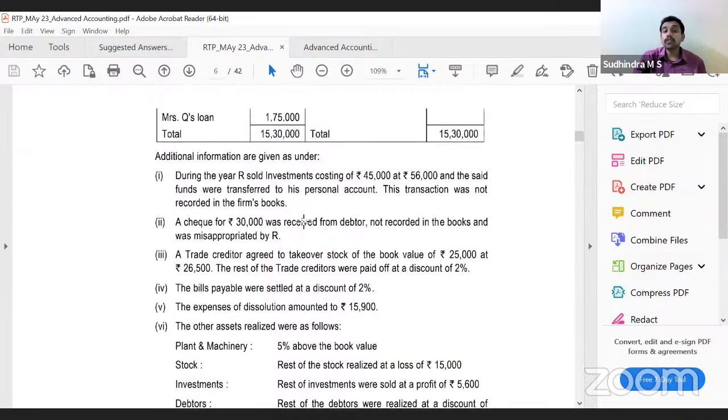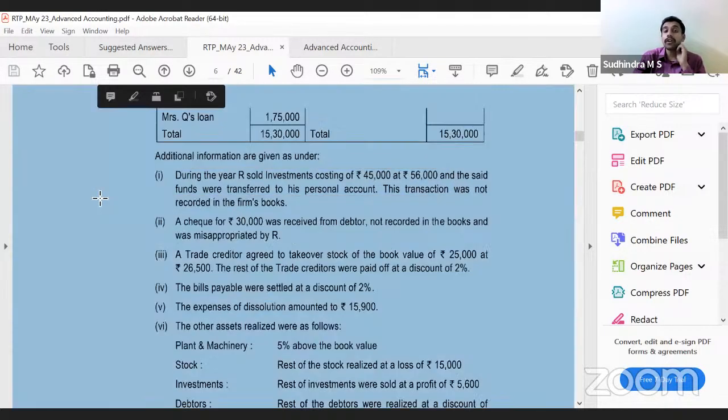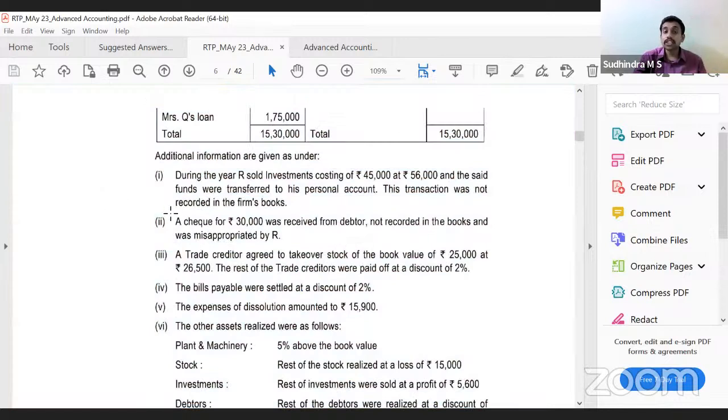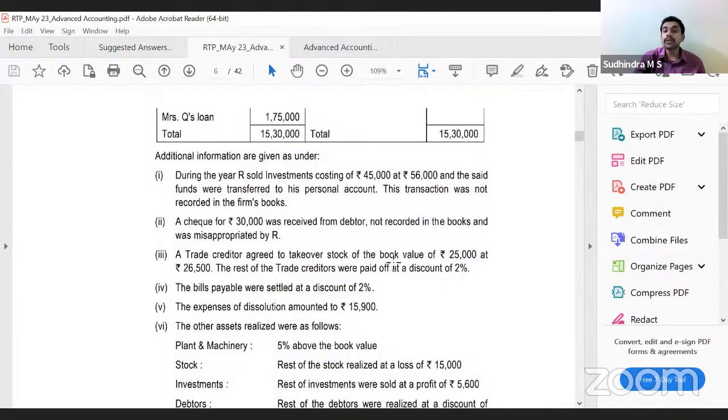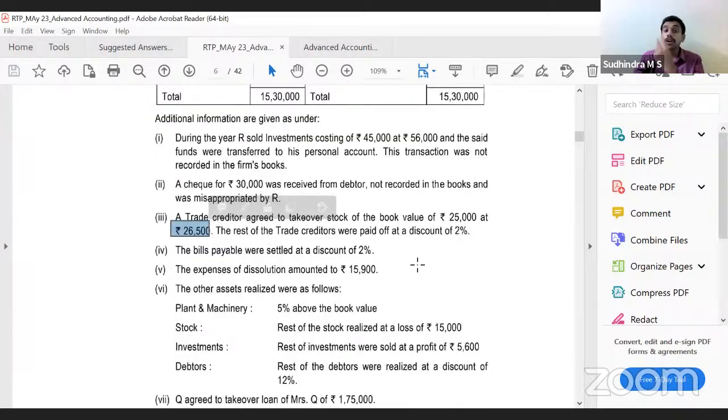During the year, R sold investment costing 45,000 at 56,000 and the funds were transferred to his personal account. This transaction was not recorded in the firm's books. A cheque for 30,000 was received from the debtor, not recorded in the books, and was misappropriated by R. Trade creditor agreed to take over the stock of book value 25,000 at 26,500. Rest of the trade creditors were paid off at a discount of 2%. The bills payable were settled at 2% discount.